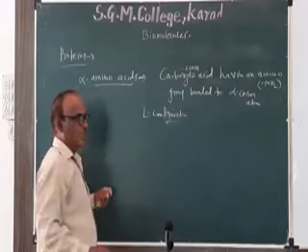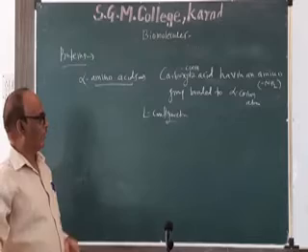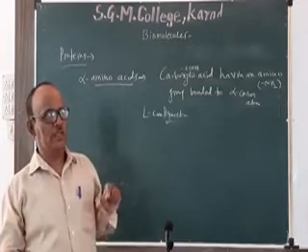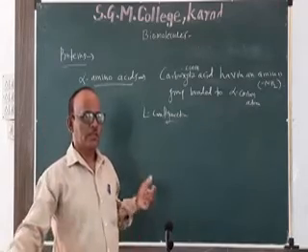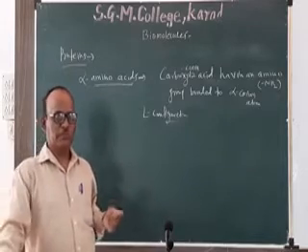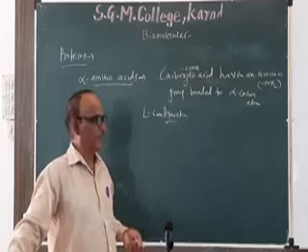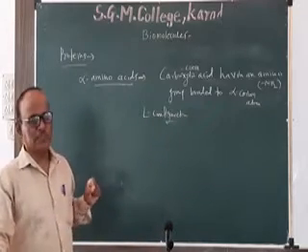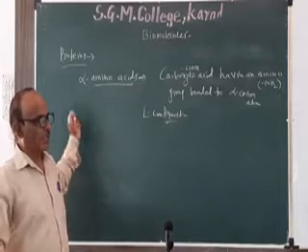So we have studied D and L configuration. In case of carbohydrates, the D configuration means the OH group is attached at the lowest chirality center on the right hand side. And what is L configuration? The OH group attached at the lowest chirality center on the left hand side. So D and L configuration is there for carbohydrates.